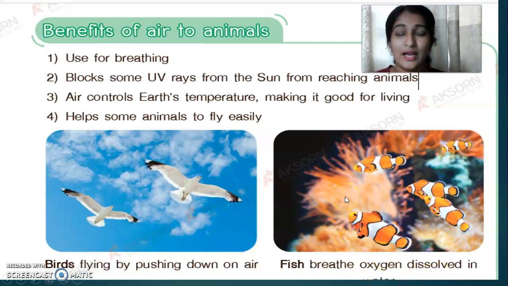And fishes, like we know, we humans and animals breathe oxygen, right? For fishes, oxygen is dissolved in the water for breathing. Fishes breathe dissolved oxygen in the water.